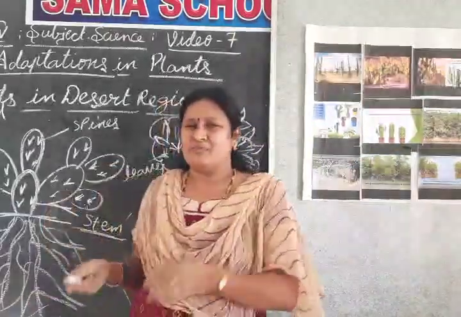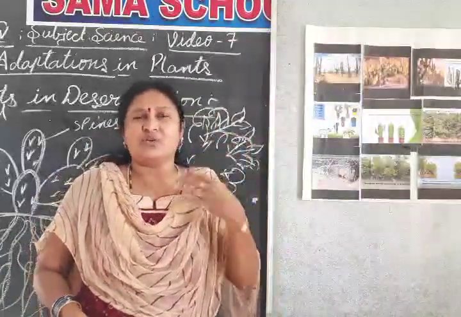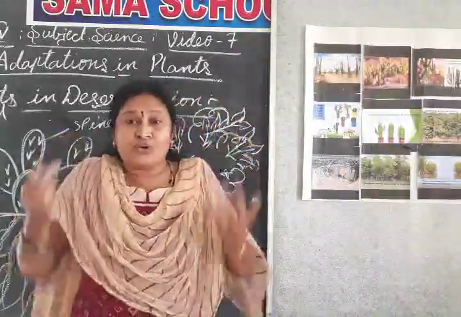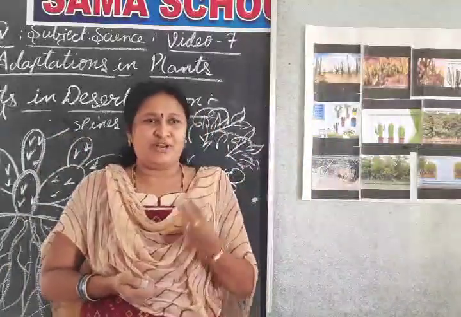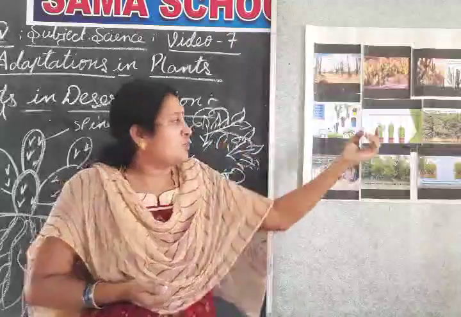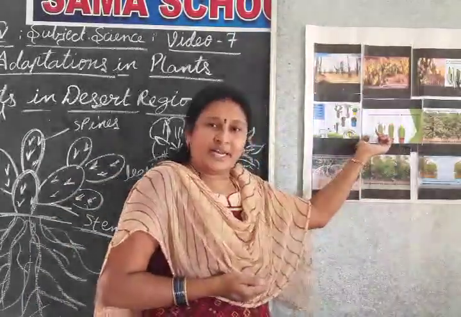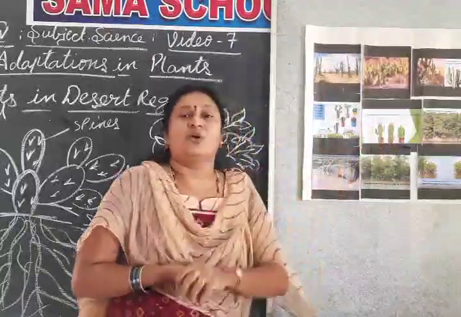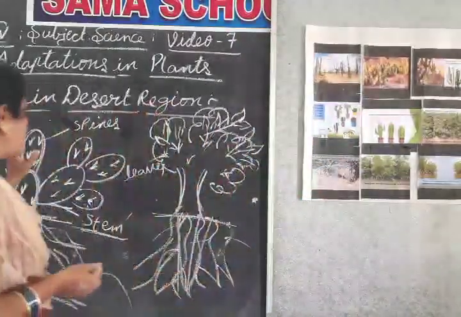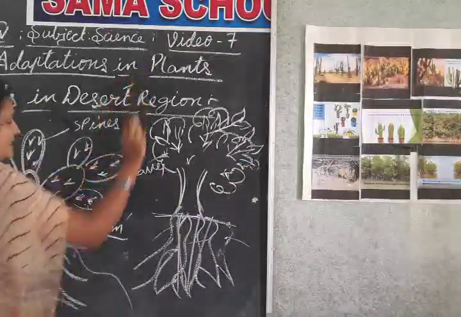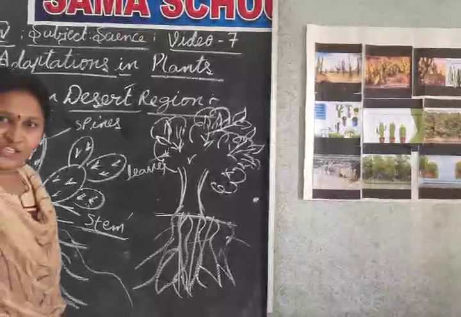Why? Because the desert is too hot. See, now we are in the desert region. How hot it is! We can't even bear it. Then how can the flowers bear it? Flowers are very delicate. They cannot bloom in the daytime, to avoid the heat of the day. Okay, so these are the special features the desert plants adopt to survive in the desert region.